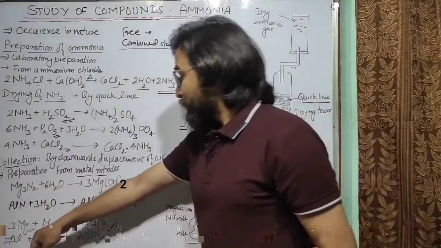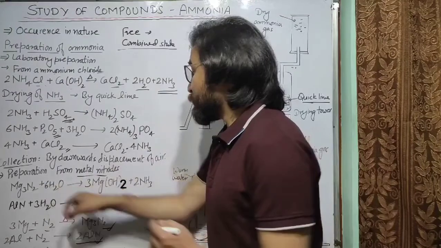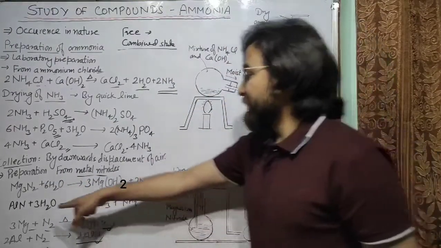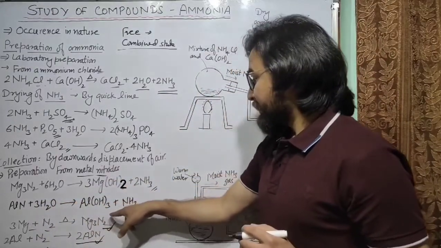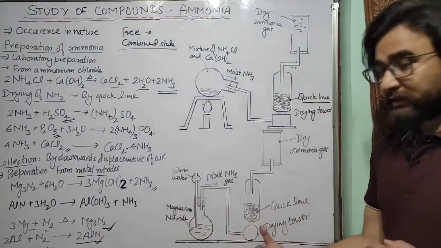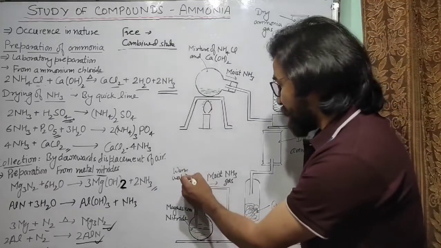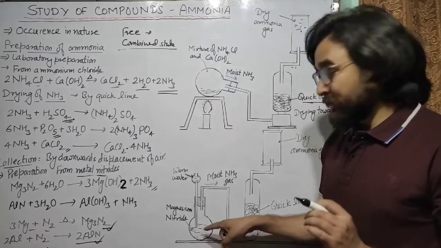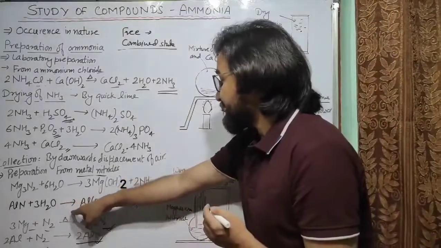Now magnesium nitride, when formed, reacts with water to form magnesium hydroxide and ammonia gas. Similarly, aluminum nitride reacts with hot water and forms aluminum hydroxide and ammonia. So this is the diagram for the preparation of ammonia from metal nitride. You can see the warm water is used here and magnesium nitride is kept in a vessel, and when the warm water is added to magnesium nitride, this reaction will take place here.